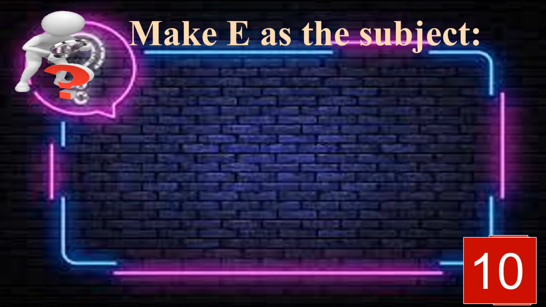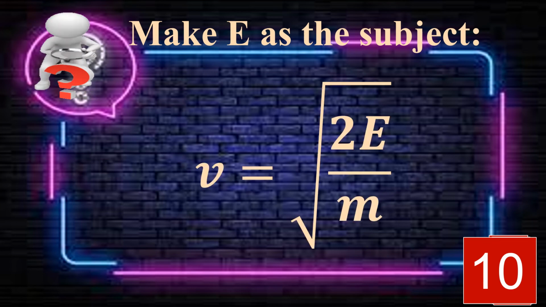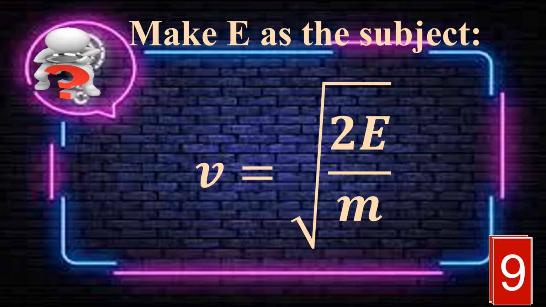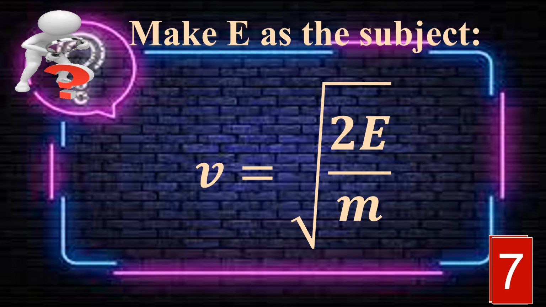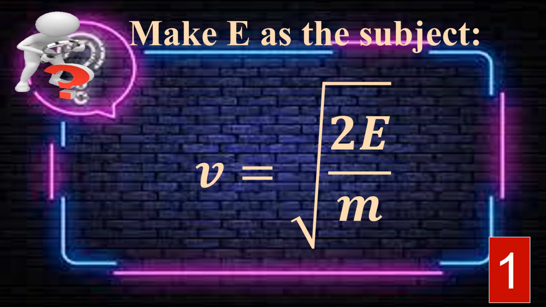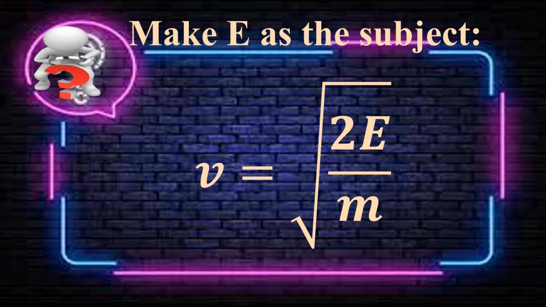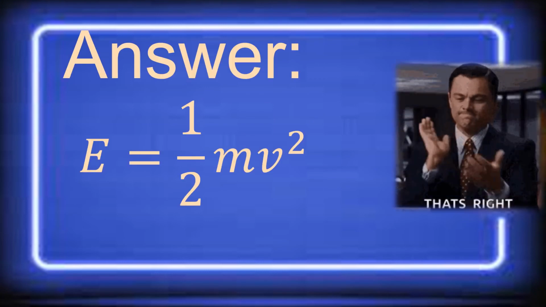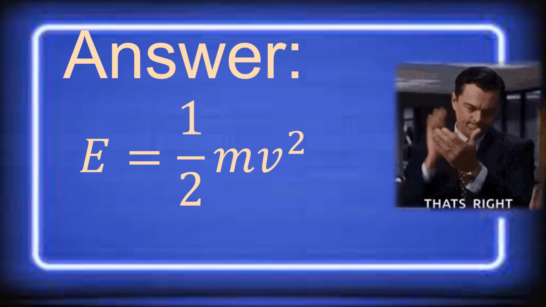Now, let us have a short quiz. Make E the subject from the formula V is equal to the square root of 2E over M in 10 seconds. That's right. The answer is E is equal to 1/2 mv squared.